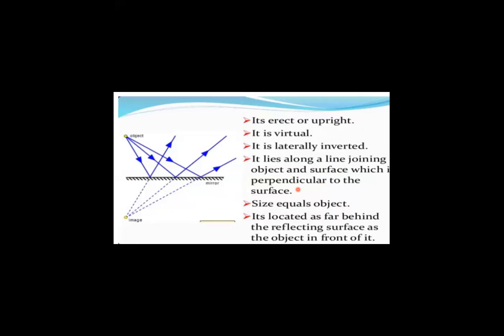Definitely the image that is being formed is of the same size as that of the object. It is located far behind the reflecting surface as the object is in front of it. This means that the image is being formed at the backside of the mirror at the same distance as the distance at which the object is being placed before the mirror.